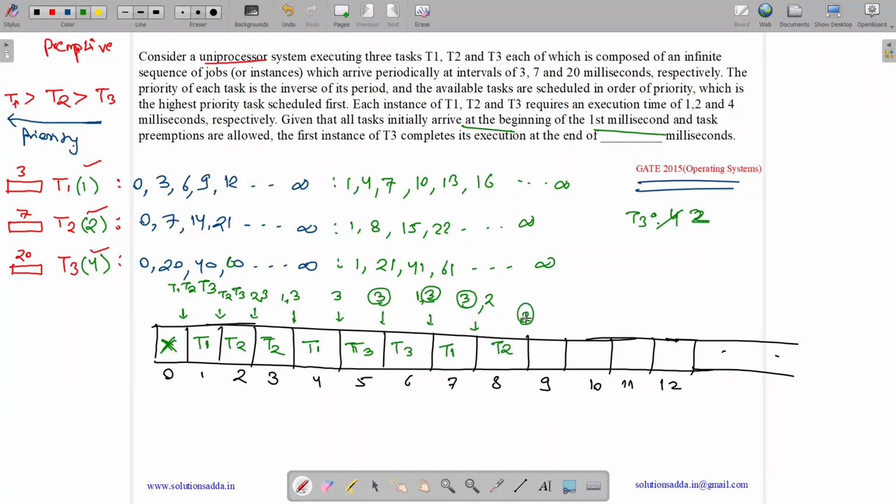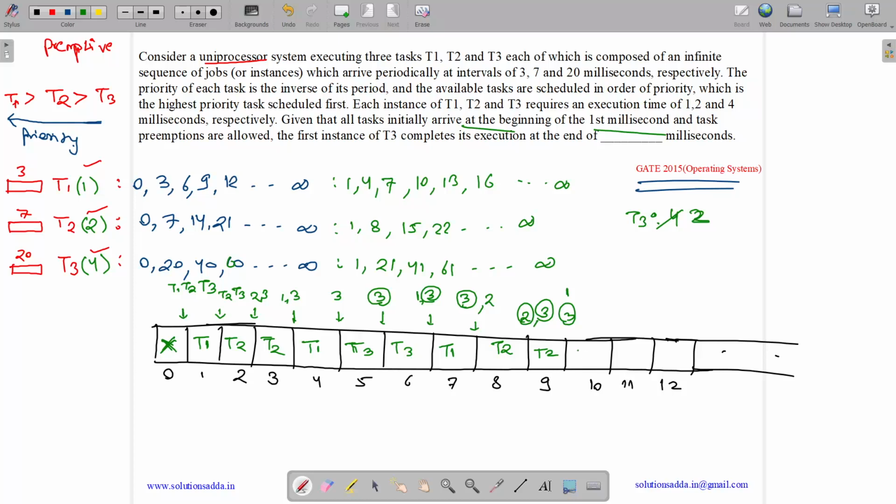Here we have partial T2. At 9 we have partial T2 as well as partial T3. T2 has more priority, so at t equal to 9, T2 gets executed. So T2 completes and we have only partial T3 over here, and at t equals to 10, T1 also arrives.